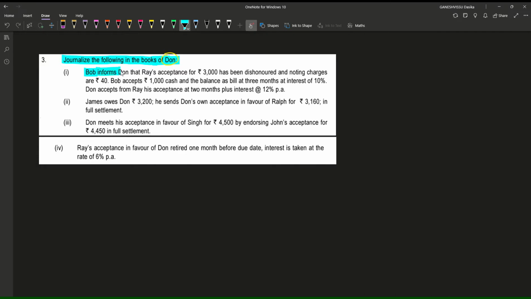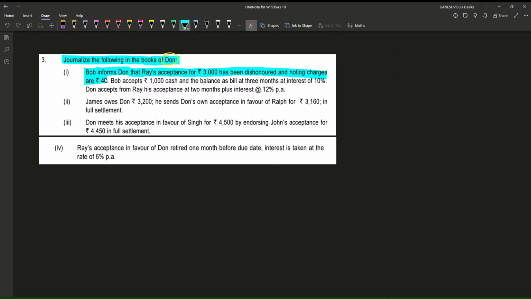Bob informs Dawn that Ray's acceptance for rupees 3000 has been dishonored and noting charges are rupees 40. So what does this sentence deal with? Understand it very carefully.